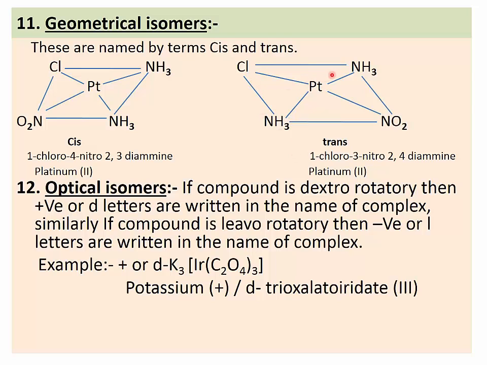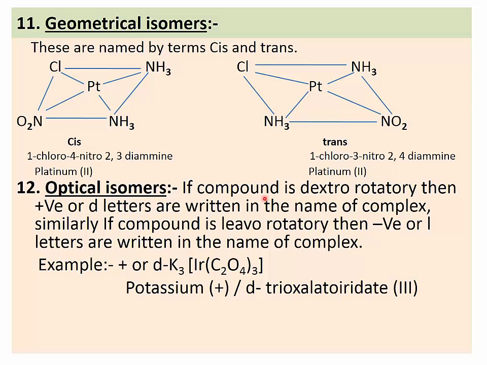At positions 2 and 4 there are ammonia molecules. At position 3 there is a nitro group. Therefore the name of this complex is written as trans-1-chloro-3-nitro-2,4-diammine platinum(II). So in this way the cis or trans terms are written before the name of the complex.